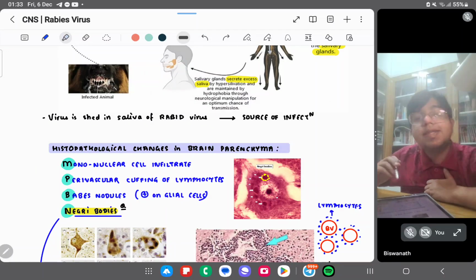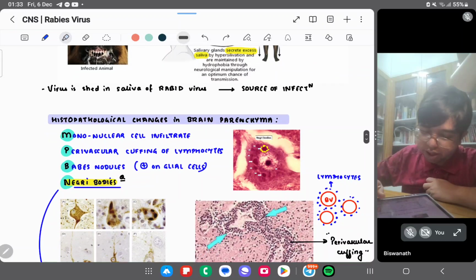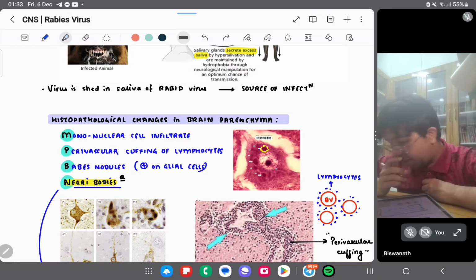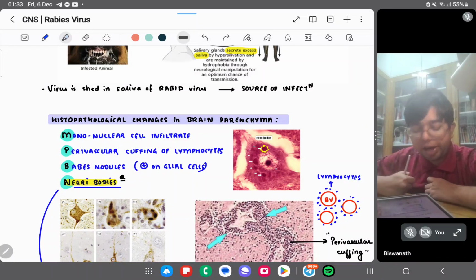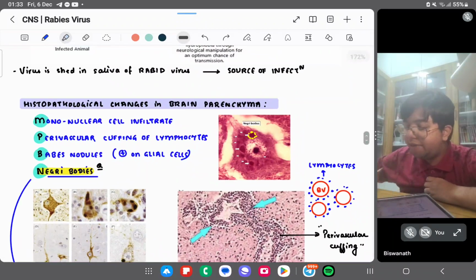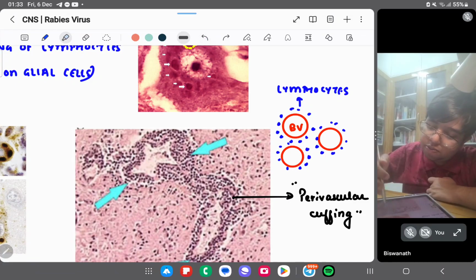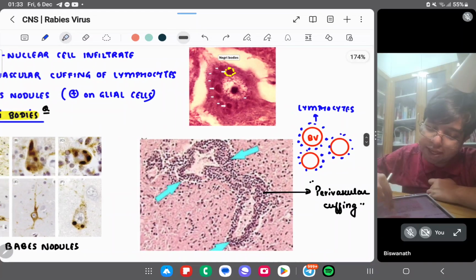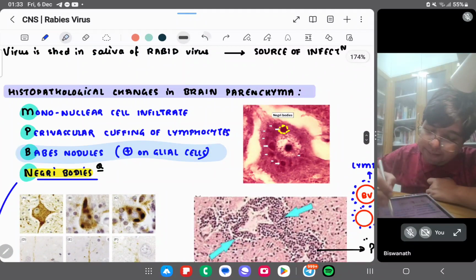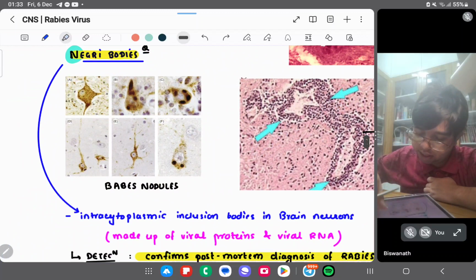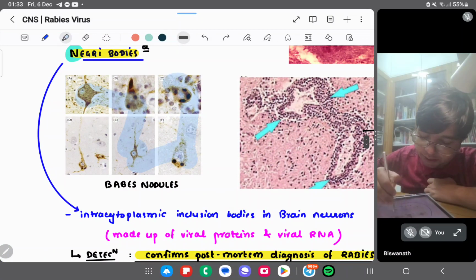Histopathological changes in brain parenchyma. This is important, so you can remember MPBN. What is MPBN? Mononuclear cell infiltrate. Perivascular cuffing: the blood vessel is there, so the lymphocytes will be arranged around it. You can see it in the diagram also. Babes nodules are present in glial cells.